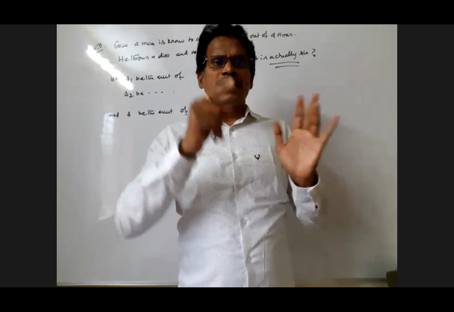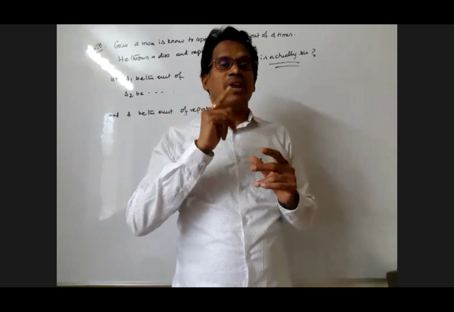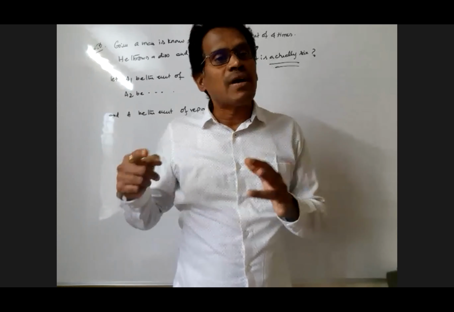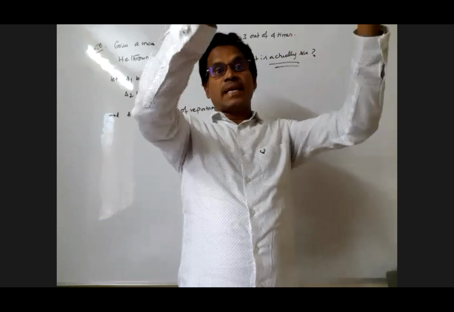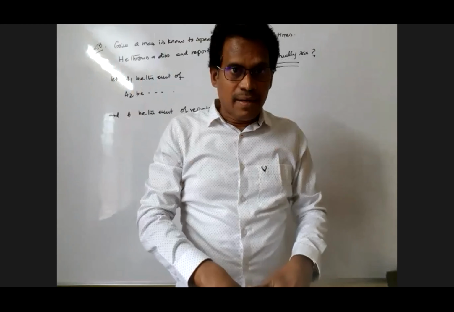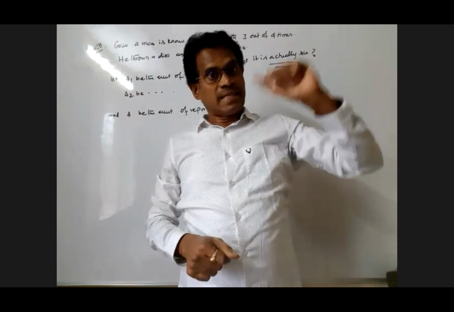I can take all the 6 events, A1, A2, up to A6, but I won't do all of them. I'll go with 2 events, A1 and A2. A1 is getting 6 on the die. A2 is not getting 6 on the die. We are concentrating on 6 because he's reporting 6. It is actually 6 means it really happened, then he reported it. Or it really didn't happen, still he is reporting 6.